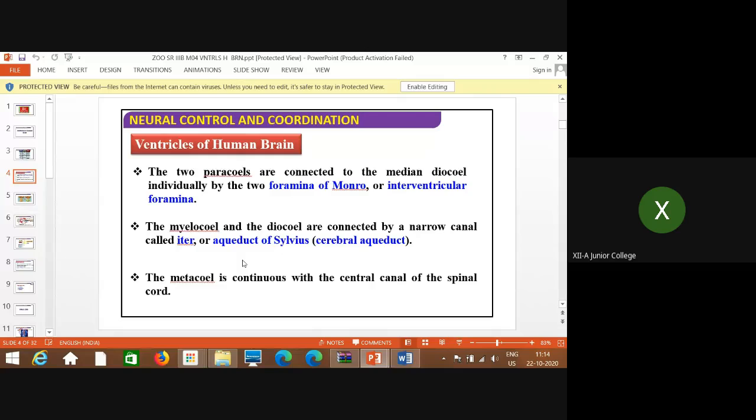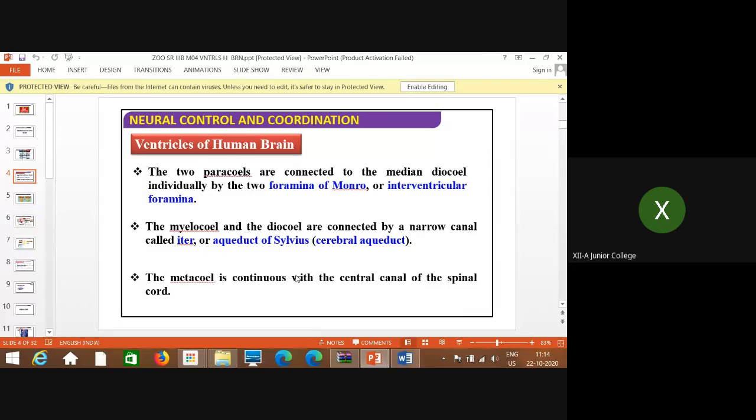This structure is very important, which allows the passage between the third and fourth ventricle of the brain. So just remember the aqueduct of Sylvius, which is nothing but the cerebral aqueduct. That is the passage between the third and fourth ventricle, and again the function is the same: passage for movement of the CSF, the cerebrospinal fluid. The metacele is continuous with the central canal of the spinal cord.